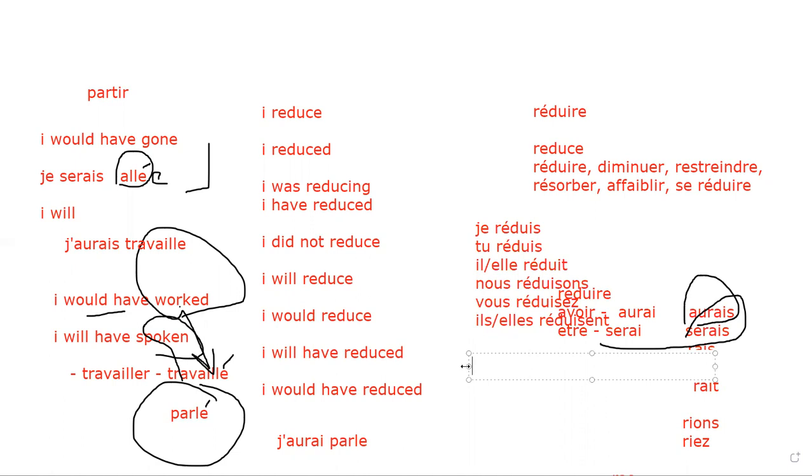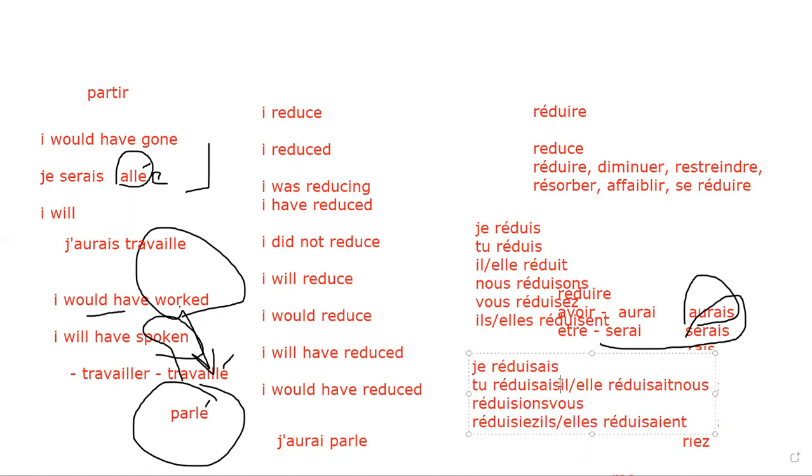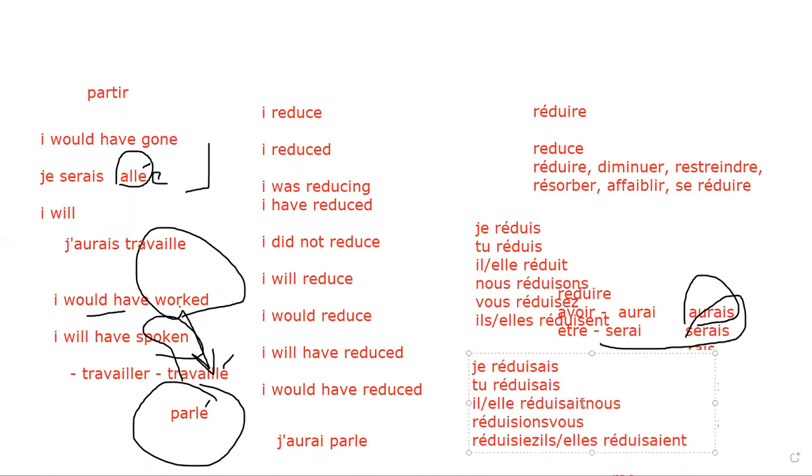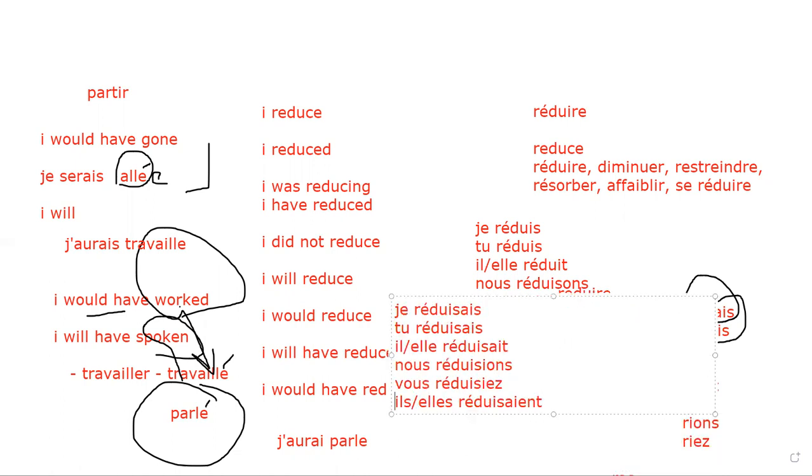C'est clair. And what is the formula of l'imparfait? I was reducing. Je réduisais. C'est clair. Tu réduisais. Il, elle réduisait. Nous réduisions. Vous réduisiez. Ils, elles réduisaient. C'est clair.